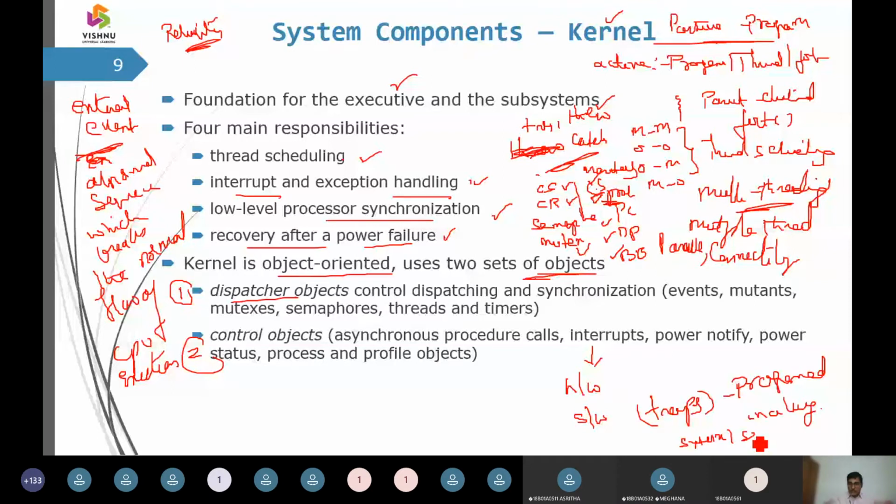But when coming to hardware interrupts, it can be a power notification, it can be some profiles or process objects. So unforeseen elements.